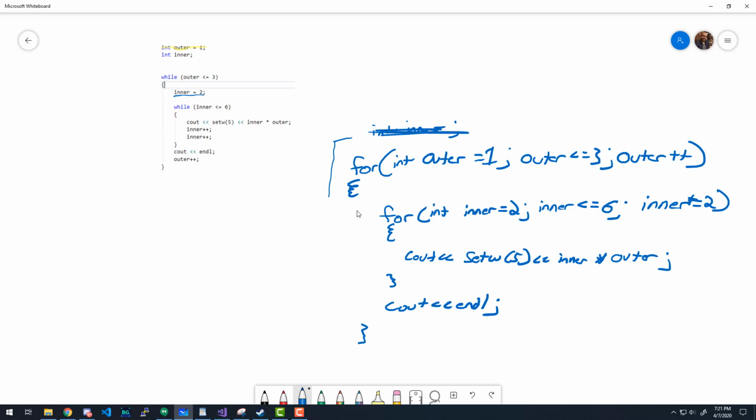Because after we get outside of the for loop, say we're executing this C out end line, inner doesn't exist. That variable is not defined out here. So it's convenient because we're not cluttered with so many variables that we don't care about outside of here. We only care about inner in here.